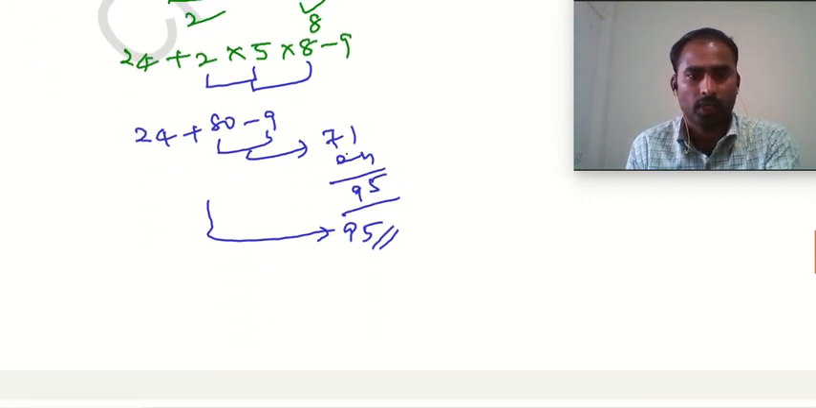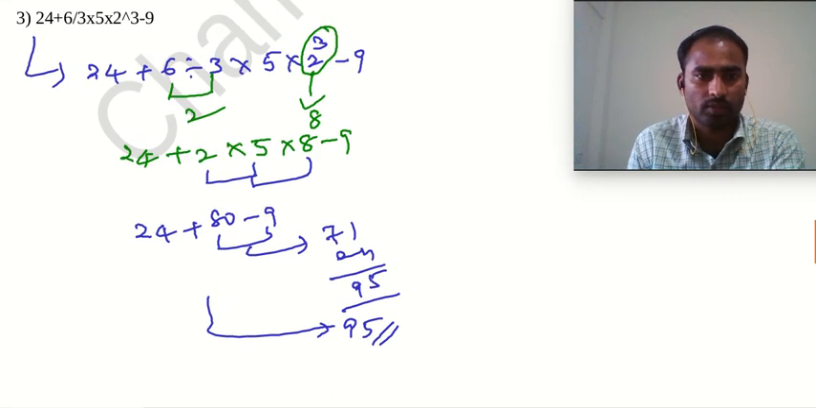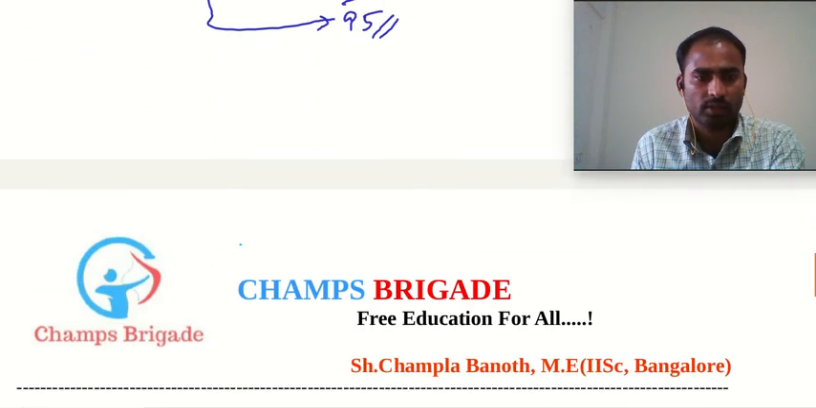Otherwise, we will check this answer once again, I am having some doubt. 24 plus 6 divided by 3 multiplied by 5 into 2 cube minus 9. First we go for the order: 2 power 3 is 8. Then division: 6 divided by 3 is 2. Then 2 times 5 is 10, 10 into 8 is 80, minus 9. Okay, 71. Yes, this is the right answer.